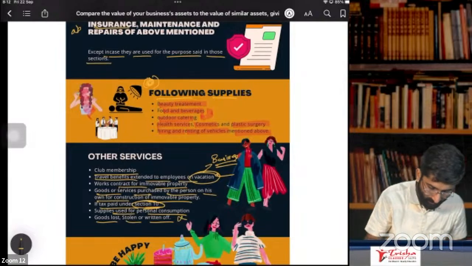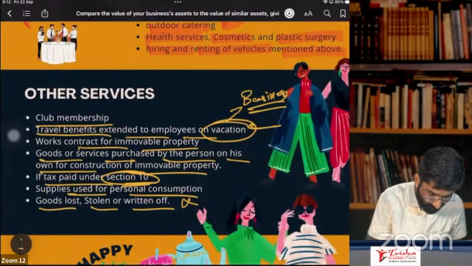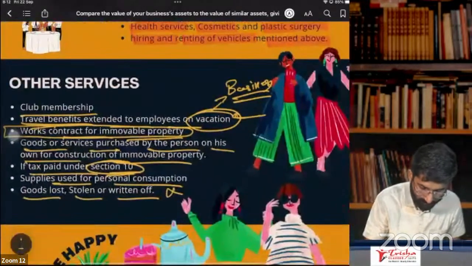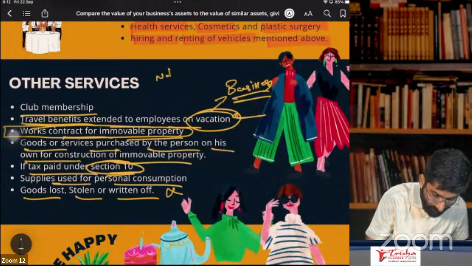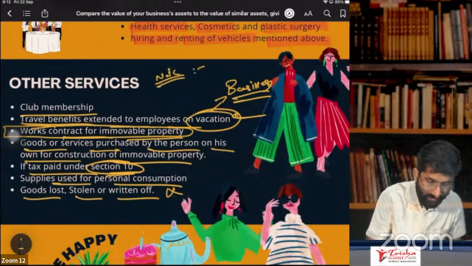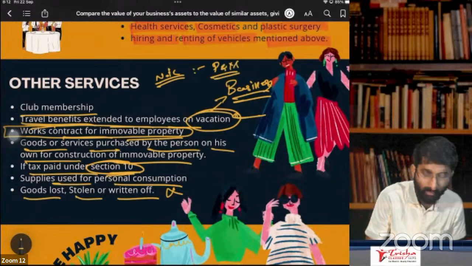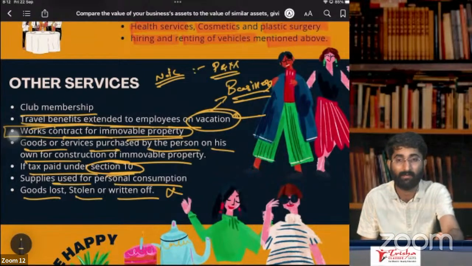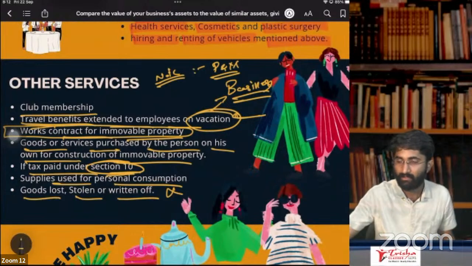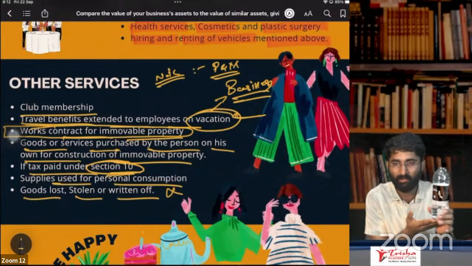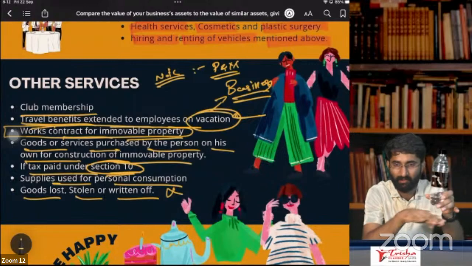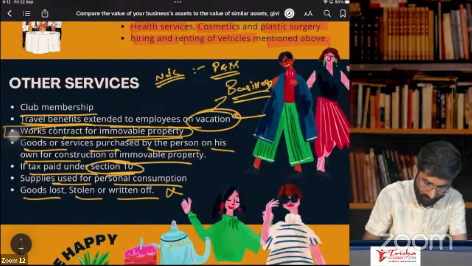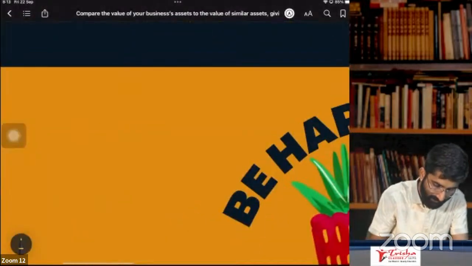People, remember one thing here: works contract for immovable property. Here there is one note. I forgot to give the note. What is the note? If you are purchasing all these materials for construction of plant and machinery, for the purpose of plant and machinery, you will get the ITC. Example, this is one machine and I have to install it. I have to put one base. You have seen many big machineries.